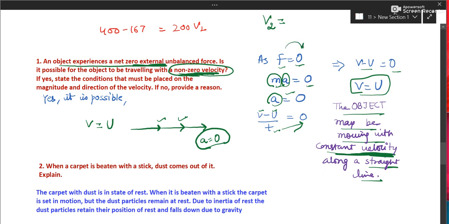Again, listen, force is 0. So ma is 0. M cannot be 0. So a is 0. A's formula is this. T will go that side. So v minus u is 0. So v is u. That is, it is moving with single velocity.